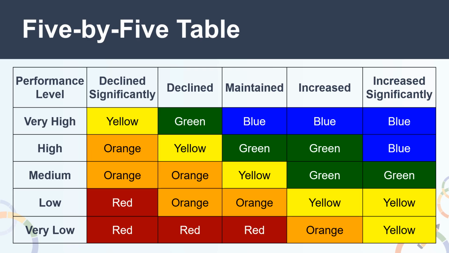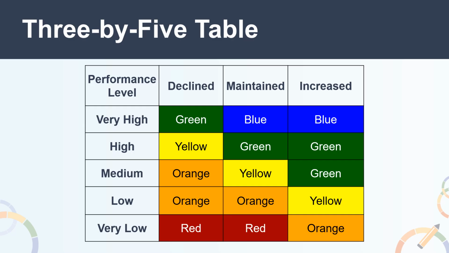significantly. For an orange performance level, you would need a status of high with a change of decline significantly, a status of medium with a change of decline significantly or declined, a status of low with a change of declined or maintained, or a status of very low and a change of increased. Finally, an LEA or school or student group would receive a red performance level with a status of low and a change of decline significantly, or a status of very low and a change of decline significantly, declined, or maintained.